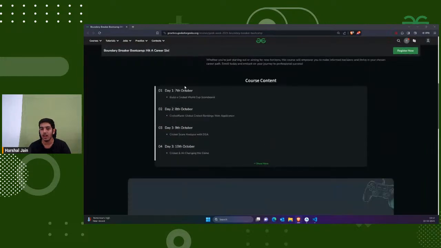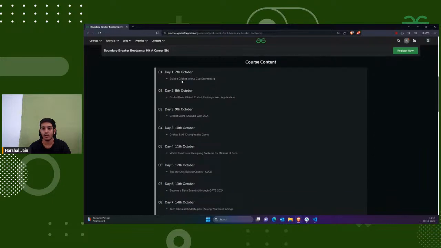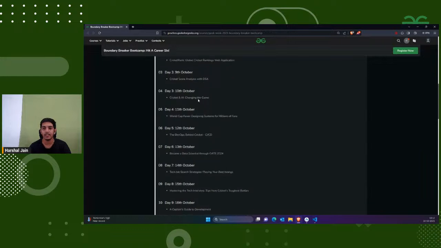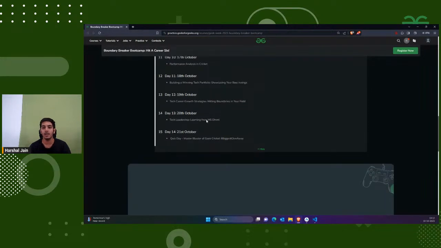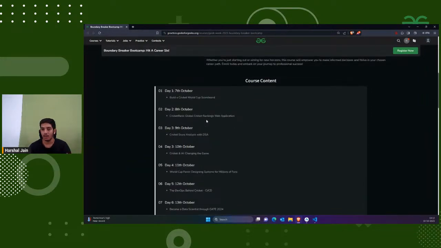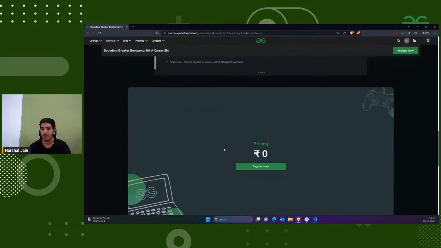And after that, we have some roadmap here. You can see that on 7th October, we build the Cricket World Cup scoreboard first. Then the Global Cricket Rankings web application, that's what we are building. Then we have cricket score analysis with DSA, then cricket and AI, then World Cup fever. We have a lot more videos here, specifically based on this series. You can read the schedules also, and you can register here.